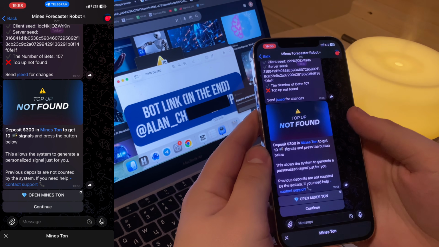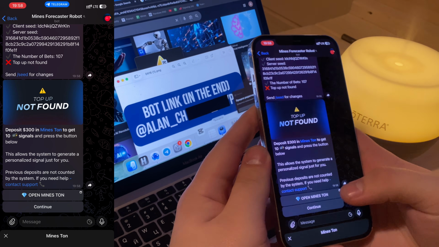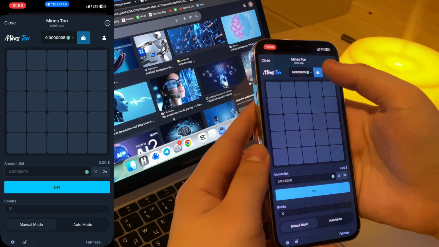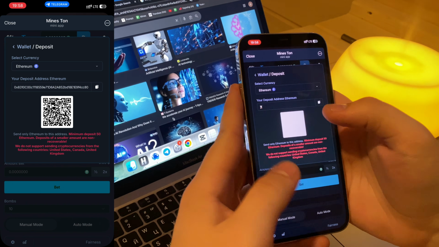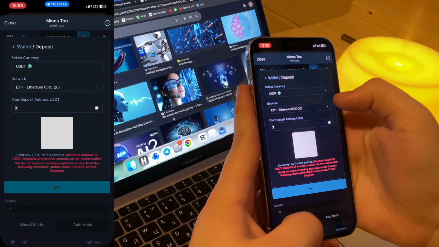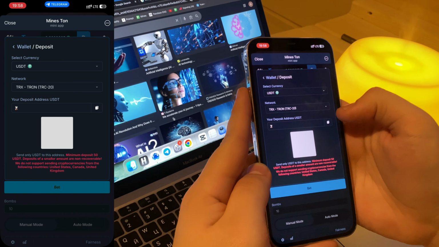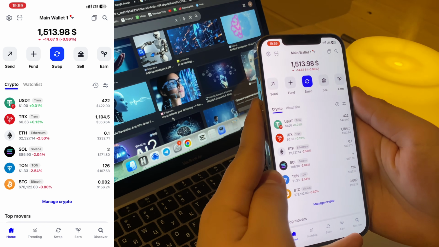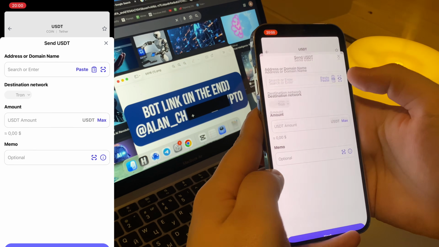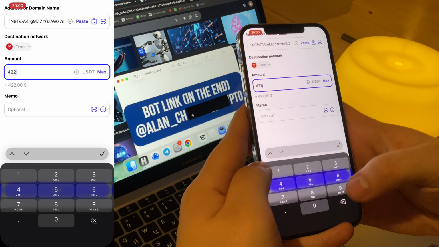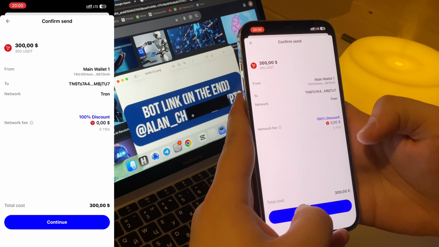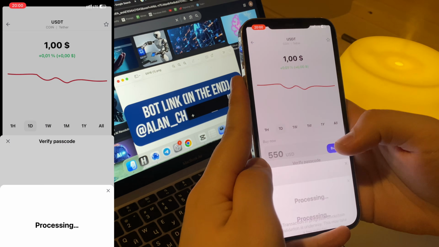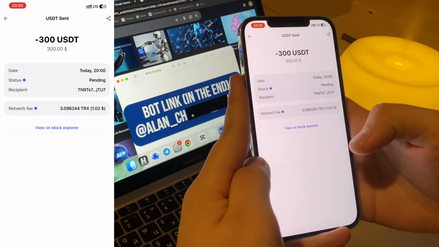Not found. So guys, I forgot about this. Let's do it. So I will close this one. And just let me press this blue button. Okay, this green one. After this, I will choose this and this one and just copy it. So I will go further in my wallet. I just want to choose this one. Paste it here. Like this. Okay, continue and okay. So guys, now it's processing. Let's just wait for this and let's go.